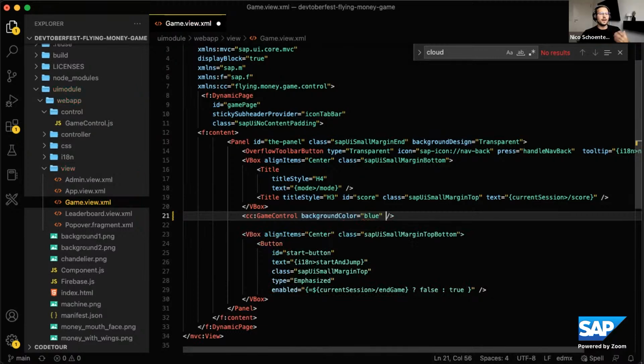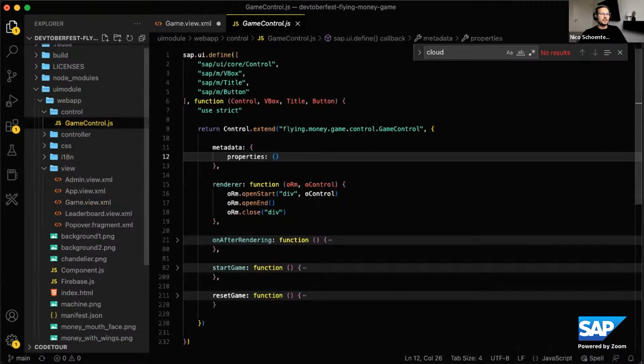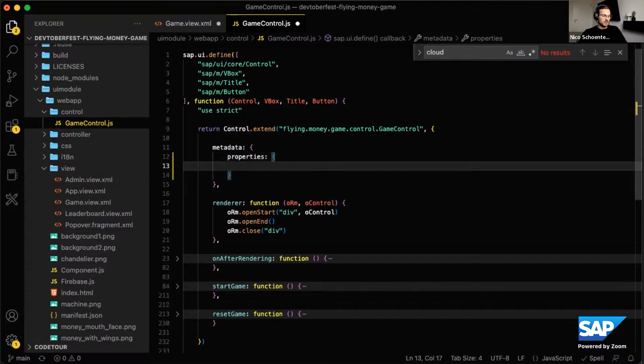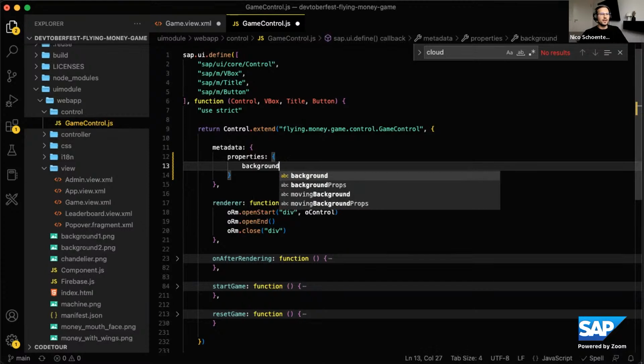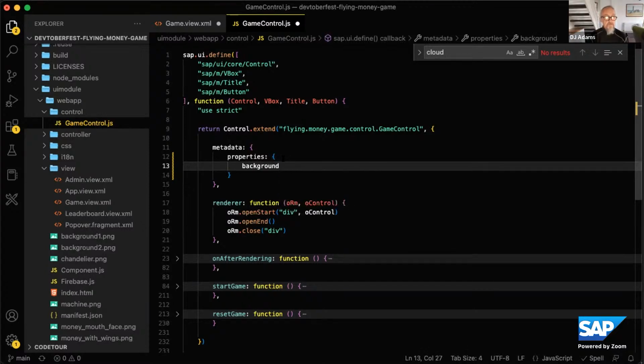And now I want my control to do something with that value because it's a custom control, so I have to define all that myself. Then I would do this in the metadata here. I'm not sure about the syntax really, but I think it's something like just having background color here and then doing something with it. I don't know that by heart. I would check the documentation, but that's the place where you would do that.